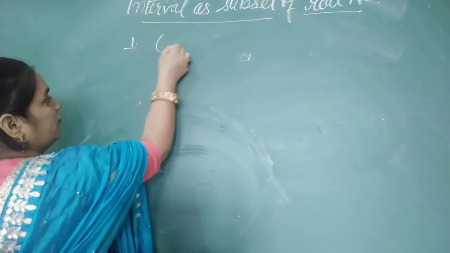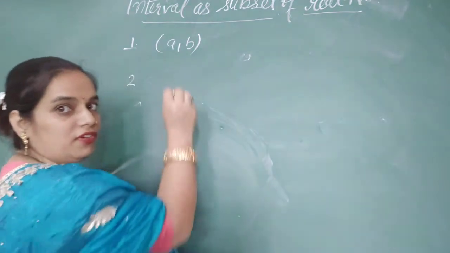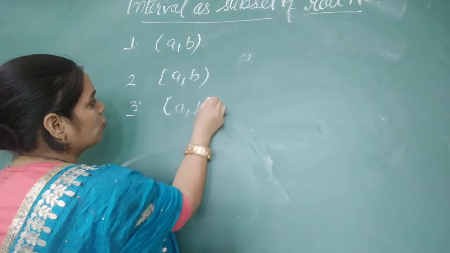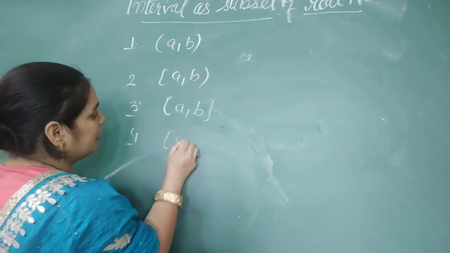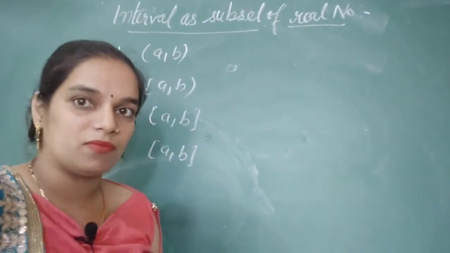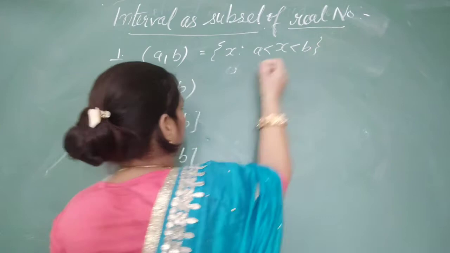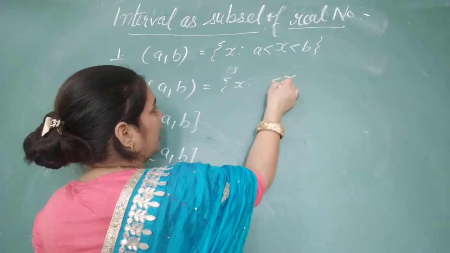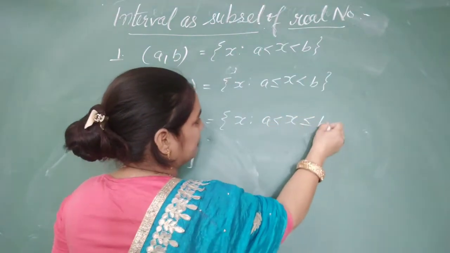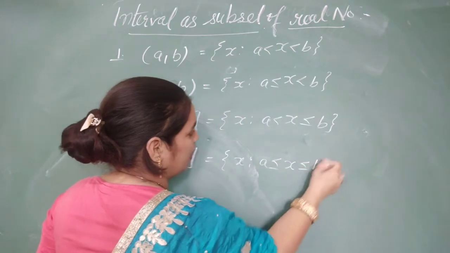Our first point is, if there is an open interval towards both the real numbers, if there is a closed interval towards A and open interval towards B, if there is an open interval towards A and closed interval towards B, and if on both sides we have closed interval, we can represent it in the set builder form as x such that x is greater than A and less than B. For this, x such that x is greater than or equal to A and less than B. x such that x is greater than A, less than or equal to B. And in the last, x such that x is greater than or equal to A and less than or equal to B.